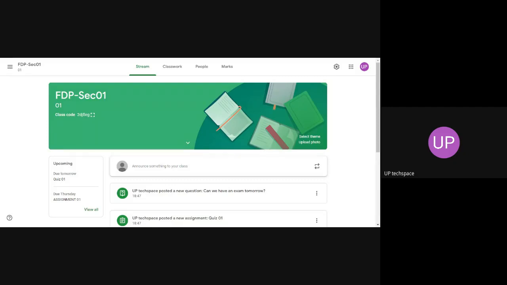Now, once you archive, you can see a particular link. If you archive, you can move back to the classroom. I didn't archive that one, but if I archive, it can be moved back to the classroom. For that, you have to go to Google Drive, then open the classroom option, and you can see the Google Classroom files. Does that answer your question?